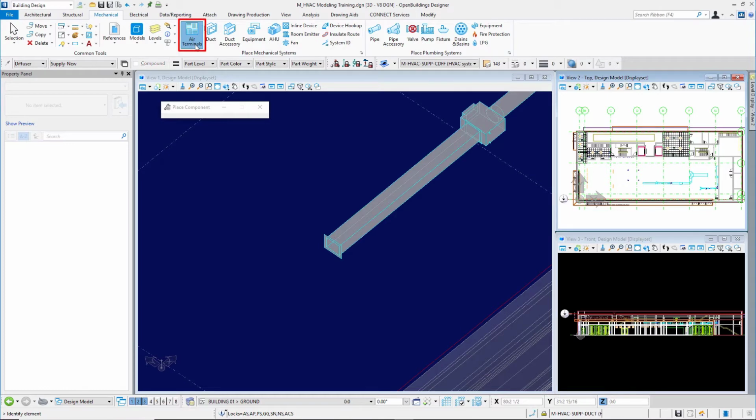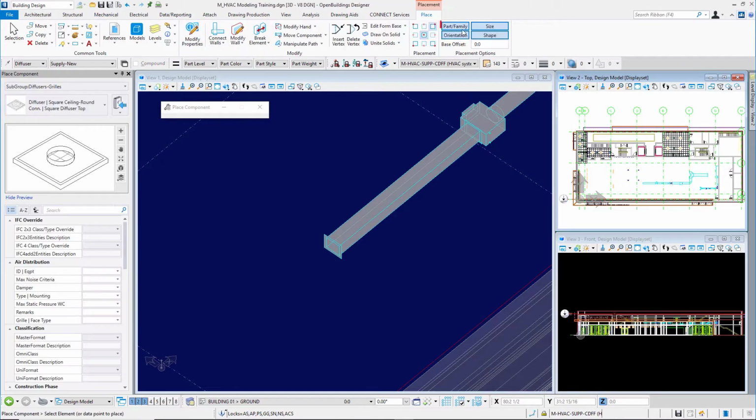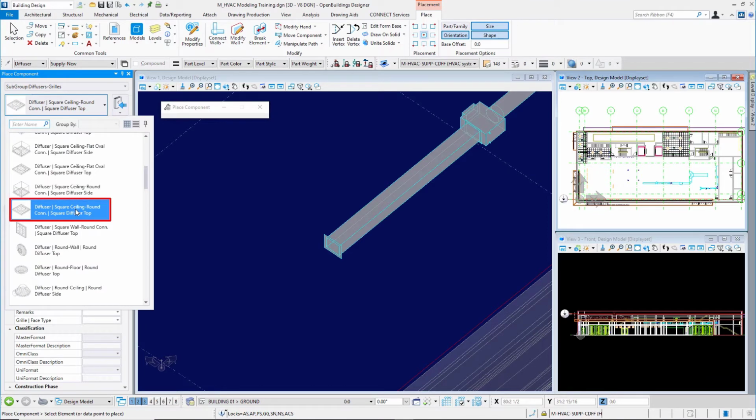I'll go to my air terminals tool. This time I'll turn off the part and family. I don't want to match part and family, but I'll leave on orientation, size, and shape. Family is diffuser, part is supply new. And I've got my catalog item here, diffuser, square ceiling round connection, square diffuser top.